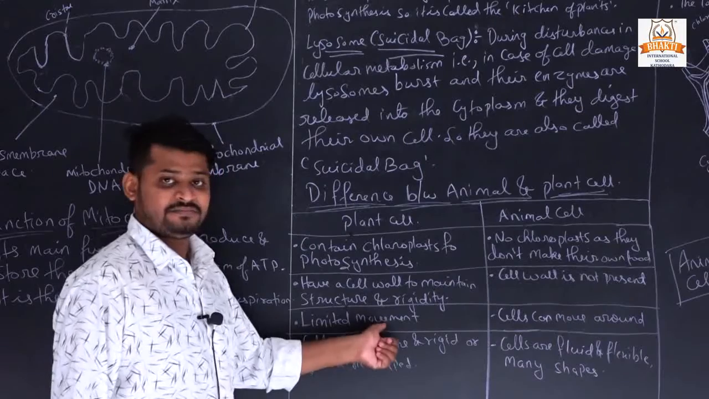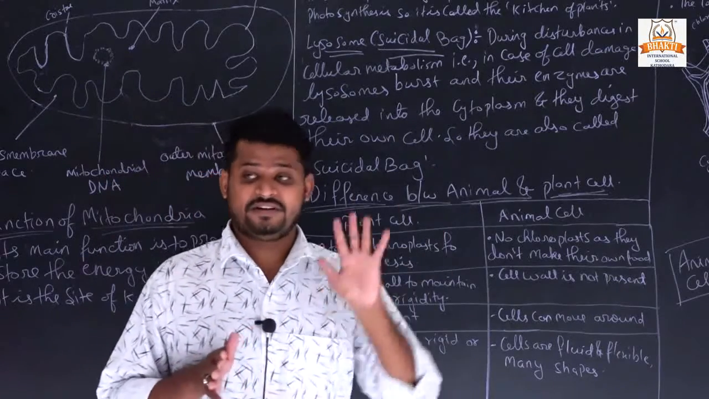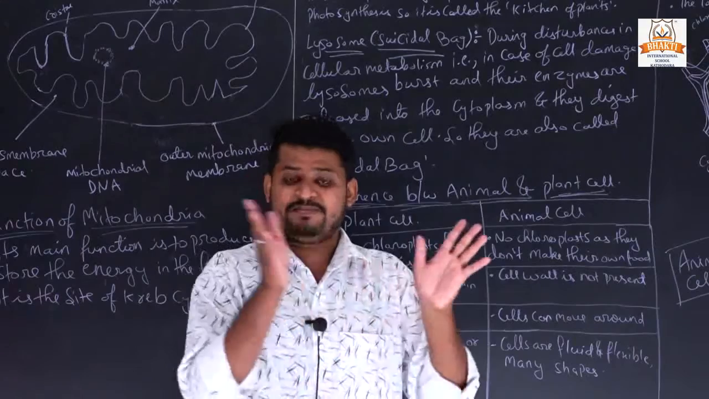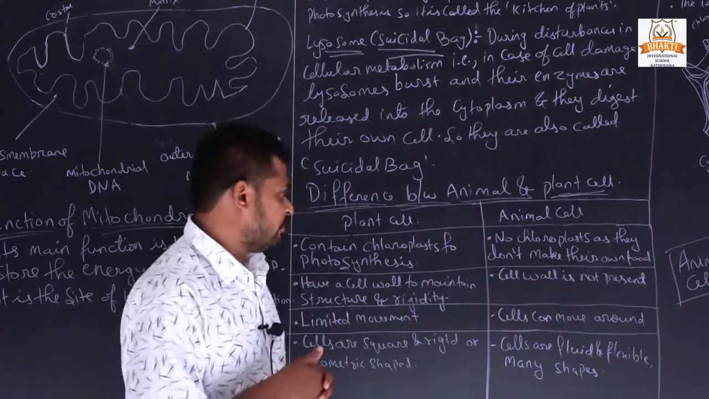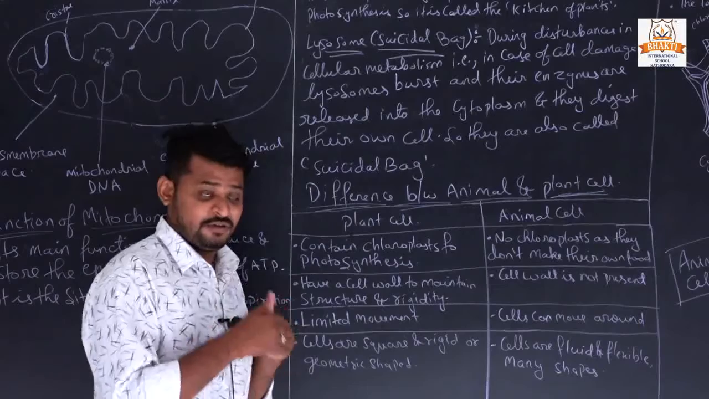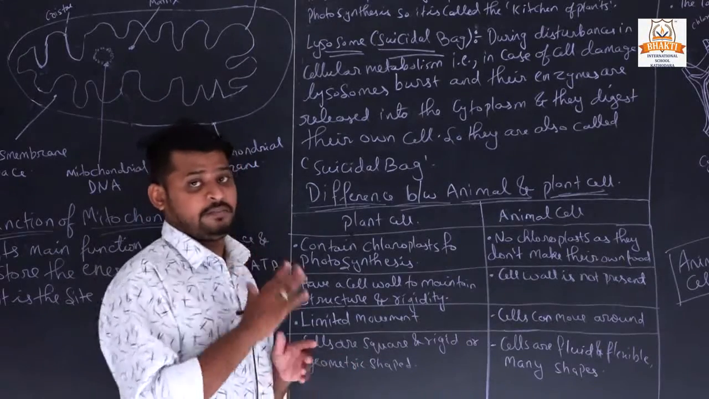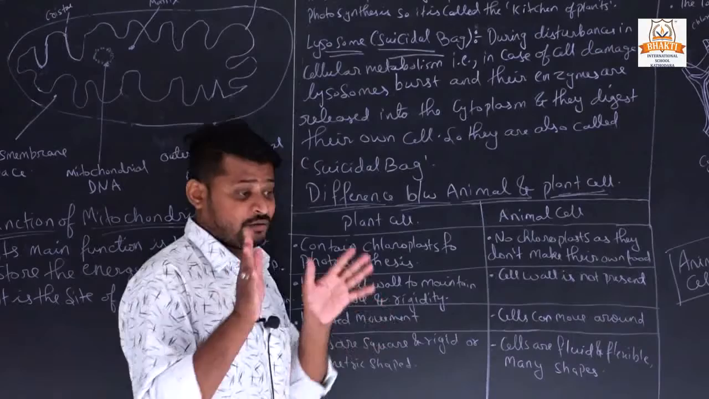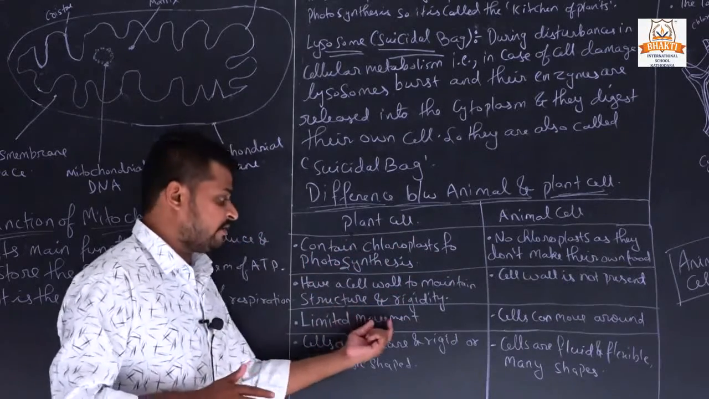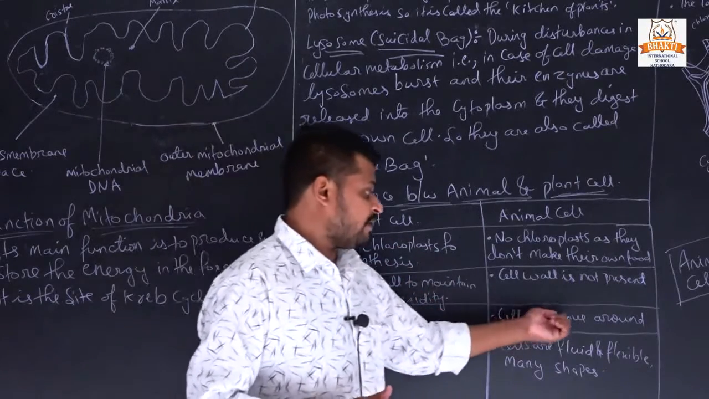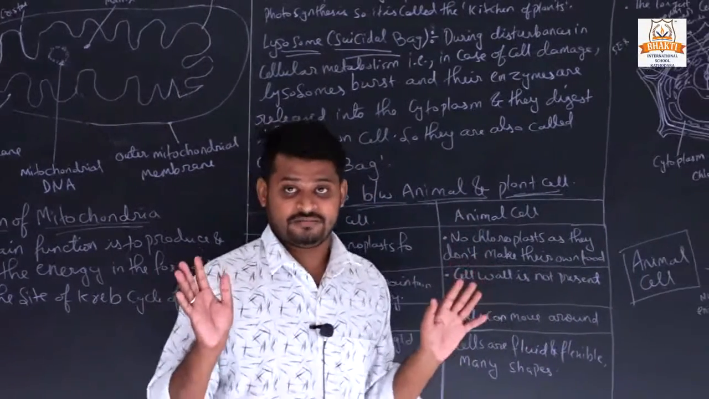Plants have limited movement, which means plants are not able to move anywhere, only limited movements. Their leaves and fruits do make movements, and roots go deeper and deeper, and the tip of the plant goes up and up, but the whole body does not go from one place to another on its own. So it has only limited movement, but animal cells can move around the whole body.